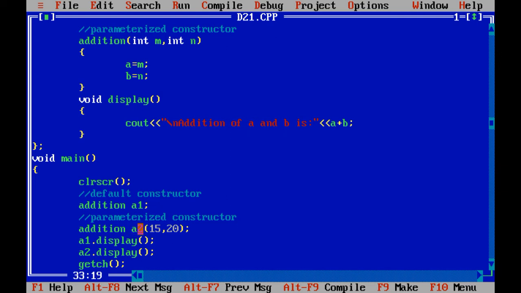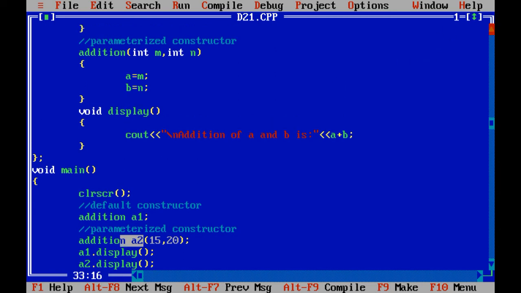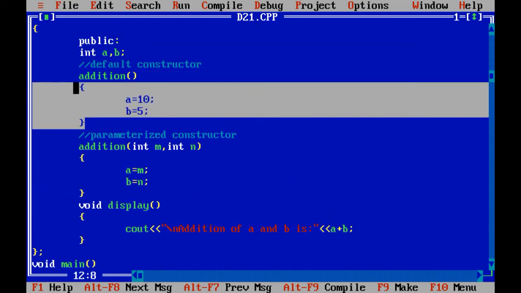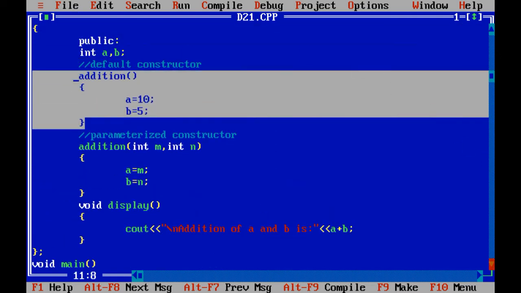Now remember one thing, I have used A2 over here, and with A2 I have passed two values. But I want to clarify one thing over here. Be careful and listen carefully: when I create the object of the addition class, that is A2, it will automatically call the default constructor of this class.